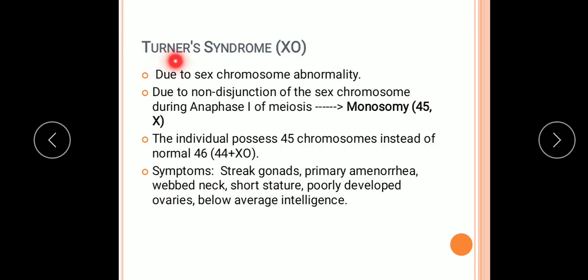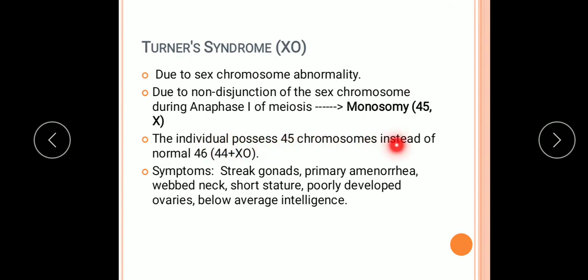Now we'll come to the Turner syndrome. This is the XO condition. It is also due to the sex chromosome abnormality. This is due to nondisjunction of sex chromosome during anaphase 1 of meiosis, and it is monosomy. Here you see one chromosome is less. Which chromosome is less here? That is one of the sex chromosomes.